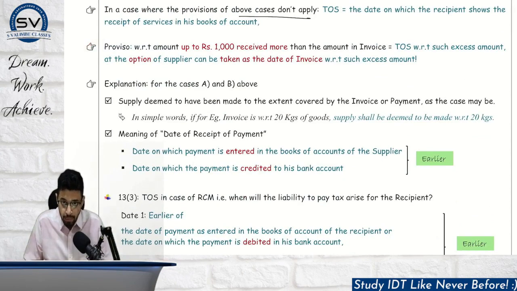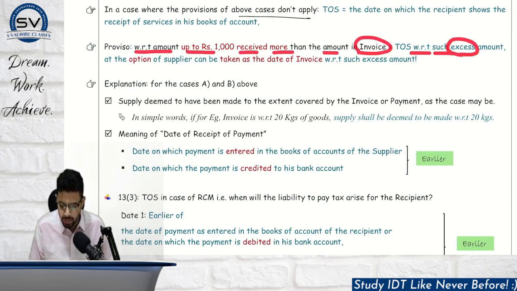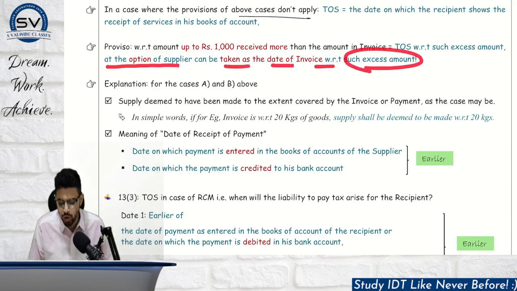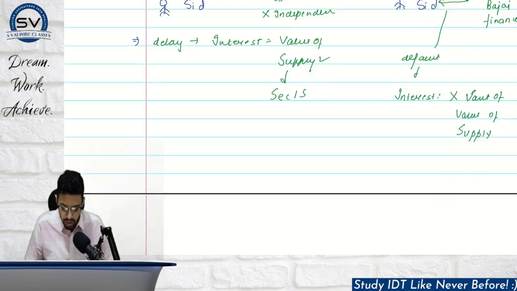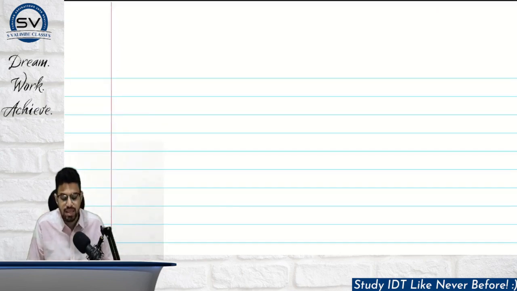Here this proviso will be applicable and will be relevant with respect to an amount up to rupees 1000 received more than the amount in the invoice. Time of supply with respect to the excess, at the option of the supplier, can be taken as the date of invoice with respect to the excess amount. Let's try to understand this particular proviso that is still relevant in case of services, not goods.